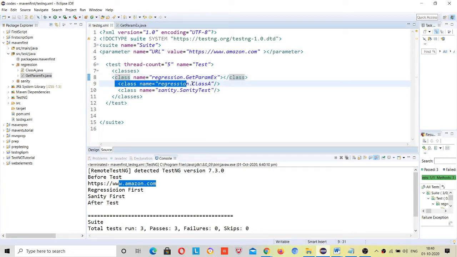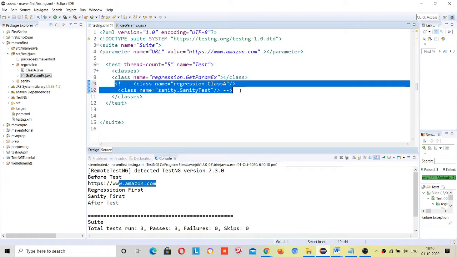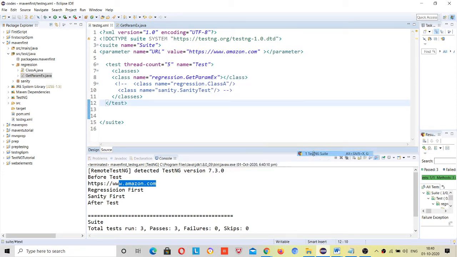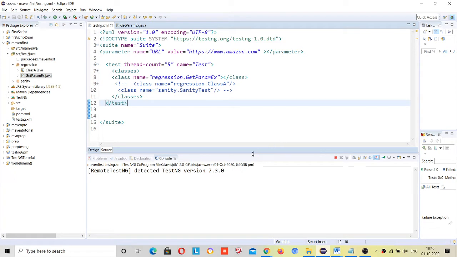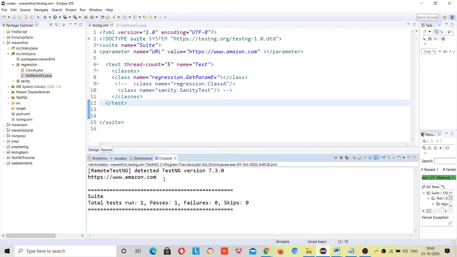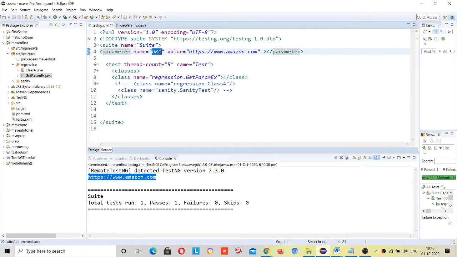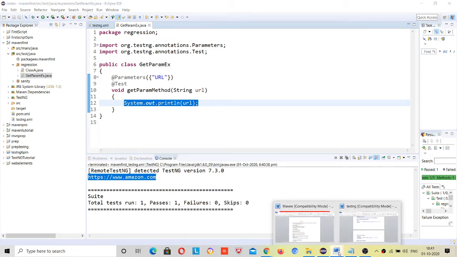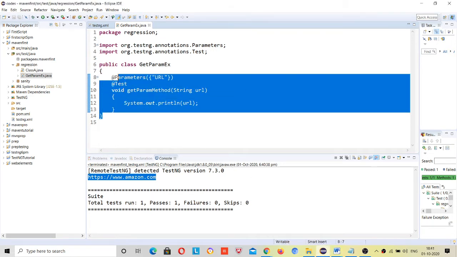If you want to remove this and see everything, just remove the classes comment and run it. What happened: this parameter was passed and this value was passed. You came here, got this URL by the parameter name, and printed it. This way you can get the parameter inside your code. Okay, so this is about parameterization in testng.